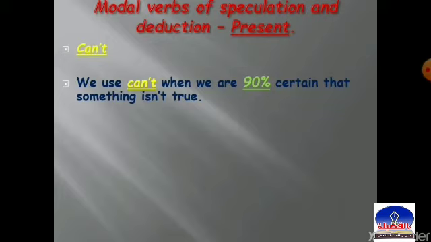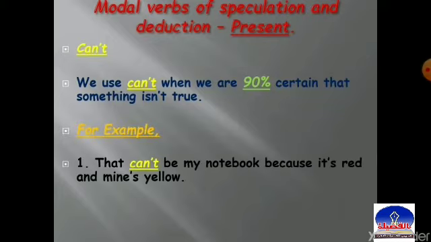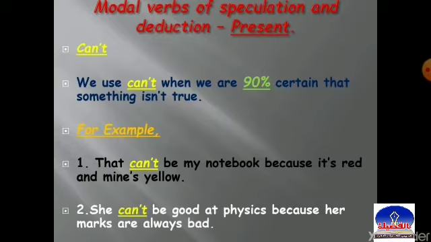Let's see the examples. Number one, that can't be my notebook because it's red and mine's yellow. Number two, she can't be good at physics because her marks are always bad. Again, the final modal verb of speculation and deduction is can't. We use can't when we are 90% certain that something isn't true.